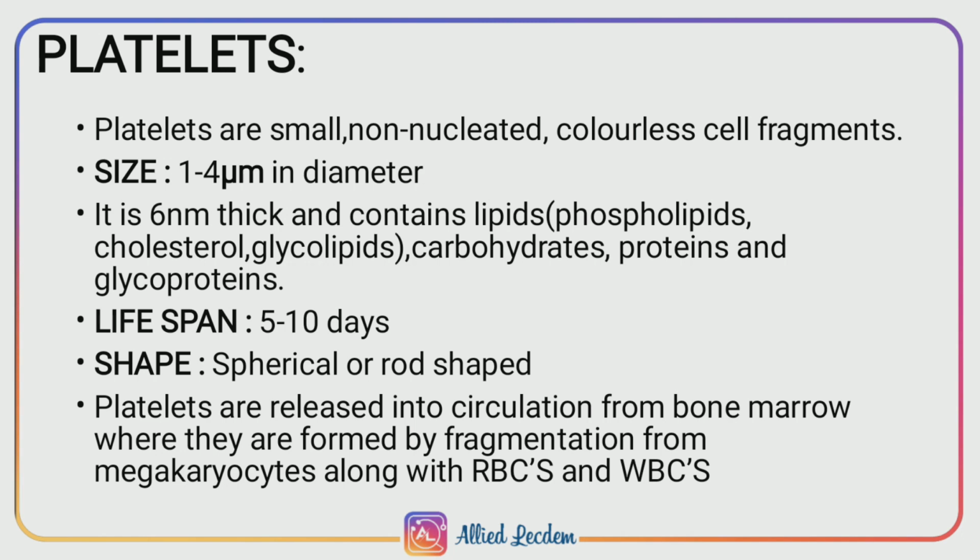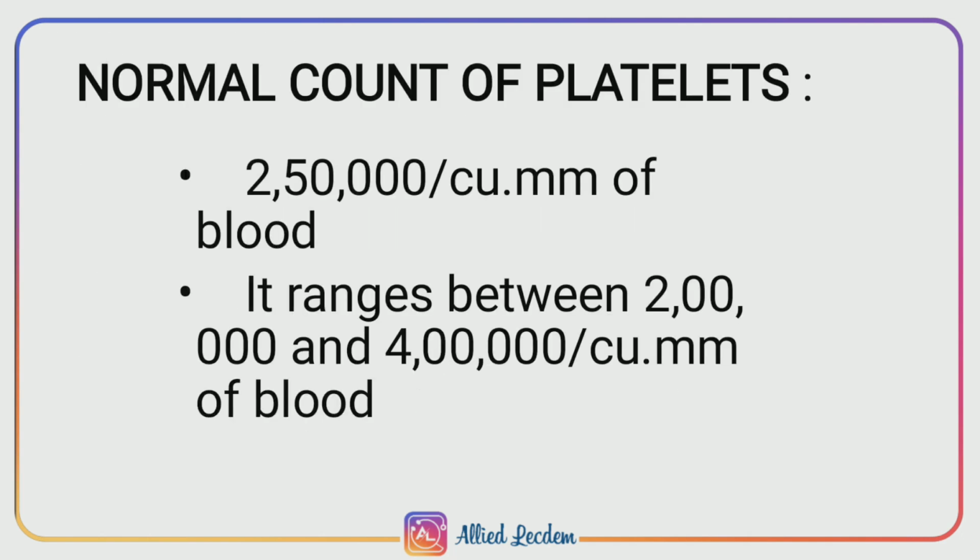Platelets are released into the circulation from bone marrow, where they are formed by fragmentation from the megakaryocytes along with other blood cells like RBCs and WBCs. Normal count of platelets: it ranges between 2 lakh and 4 lakh per cubic millimeter of blood.